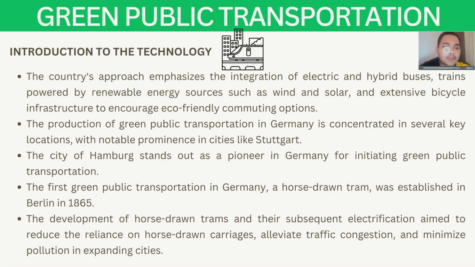Second, the production of green public transportation in Germany is concentrated in several key locations, with notable promise in cities like Stuttgart. Third, the city of Hamburg stands out as the pioneer in Germany for initiating green public transportation. For the first green public transportation in Germany, a horse-drawn tram was established in Berlin in 1865. And lastly, the development of horse-drawn trams and their subsequent electrification aims to reduce the reliance on horse-drawn carriages, alleviate traffic congestion, and minimize pollution in expanding cities.